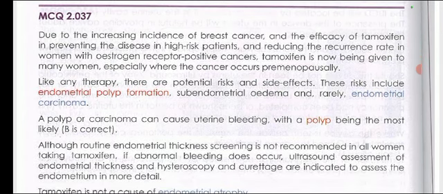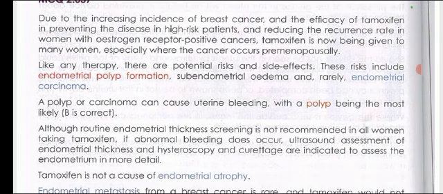These risks include endometrial polyp formation, subendometrial edema, and rarely endometrial carcinoma. So the patient would be at risk of these three diseases: endometrial polyp formation, subendometrial edema, and rarely endometrial carcinoma. A polyp or carcinoma can cause uterine bleeding, with a polyp being the most likely. So option B is correct, which is endometrial polyp formation.